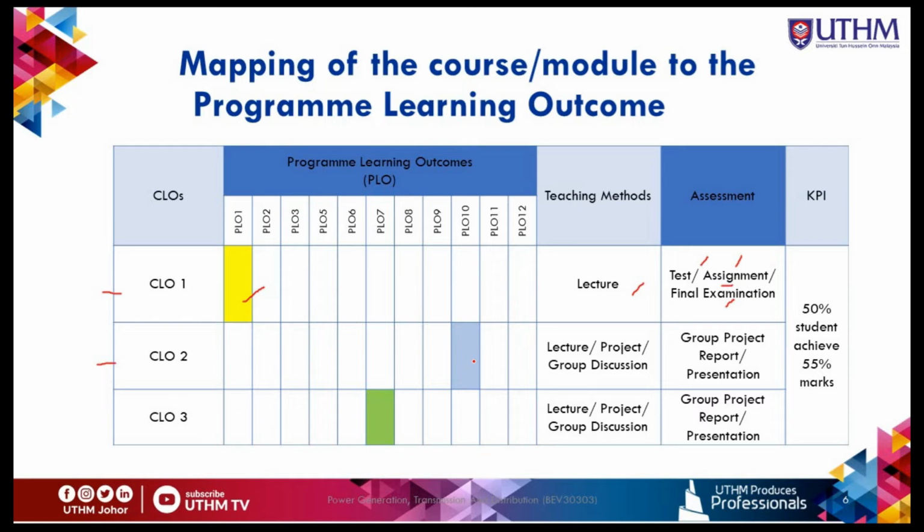While CLO2 we map with PLO 10. So we evaluate your psychomotor. It is based on your lecture, project, and also group discussion for the teaching methods, and the assessment is based on your group project, your report, your video presentation. And finally is your CLO3. CLO3 is mapped with PLO 7, and we will evaluate your affective. So the teaching method is lecture, project, and group discussion, and your assessment is based on your group project, your report, and video presentation.